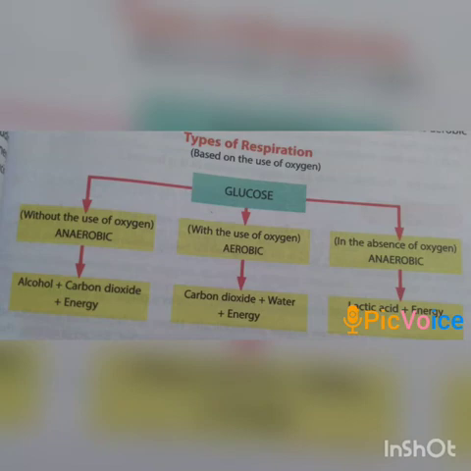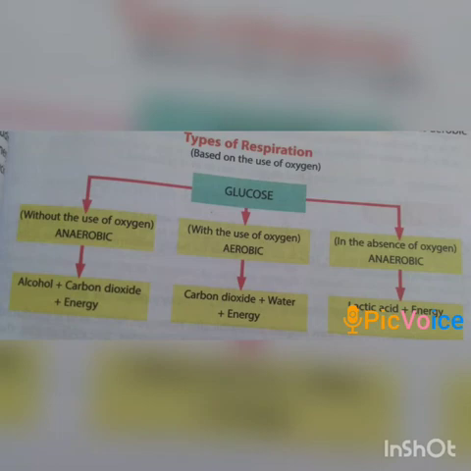Once again, these are the two types of anaerobic respiration. In one, the respiration takes place without the use of oxygen; in that case, alcohol and carbon dioxide are produced and energy is released. In the other, there is an absence of oxygen, that means sufficient oxygen is not supplied; in that case lactic acid is produced and energy is released.